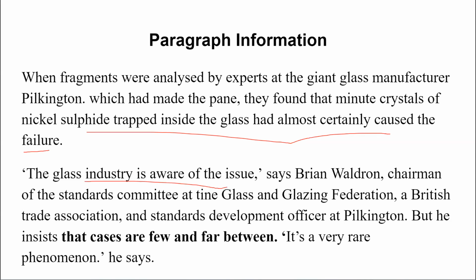Now still, they're saying that they're aware of nickel sulfide failure, but again, the issue means the problem. So the problem was failure, a negative word. So this is failure and this is issue. So they're saying they're aware of failure. Now here we may feel like there is plenty of documented evidence, that's why they're aware. It is still not stated yet. They have not said anything about documentation of awareness. They're just saying they're aware. So this information is not there.